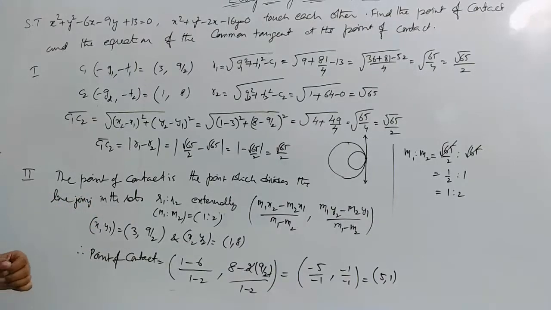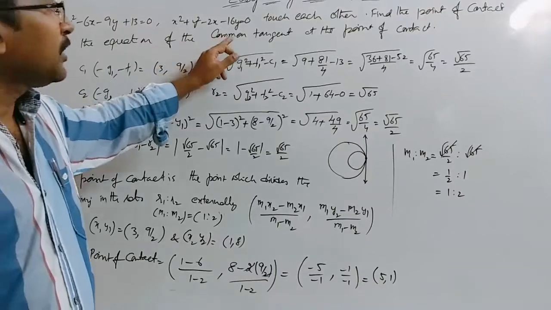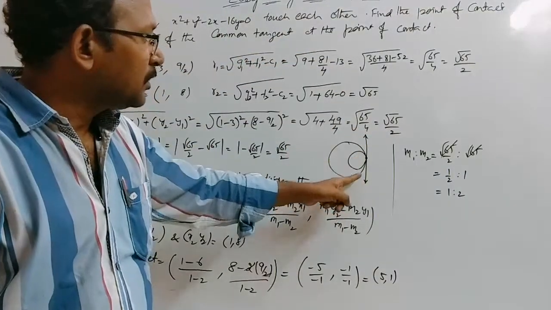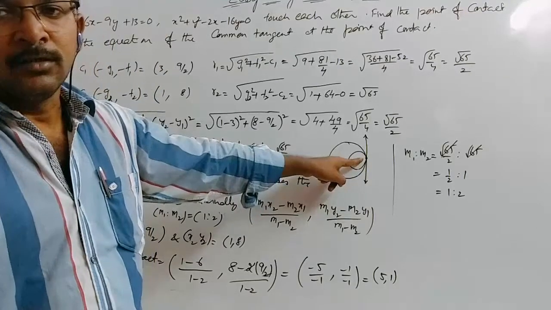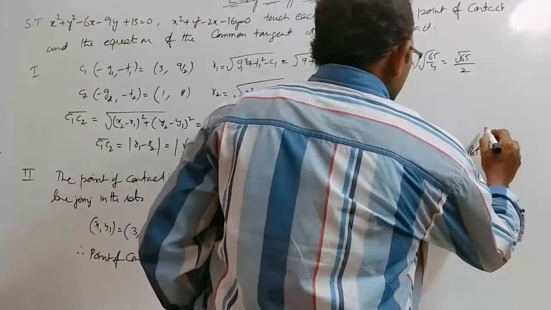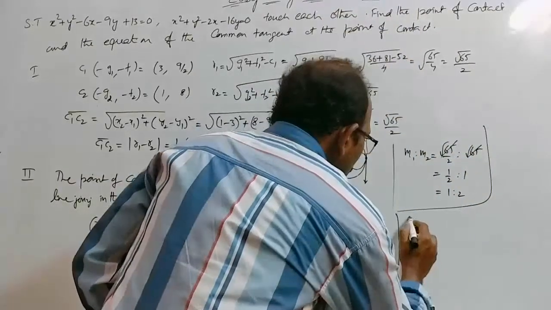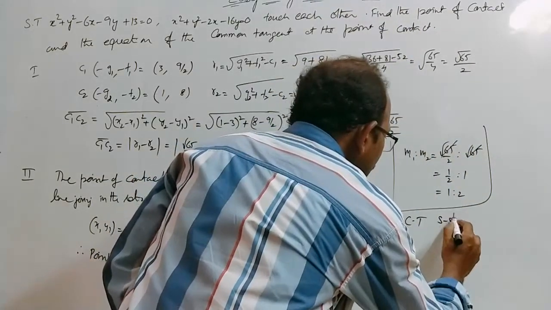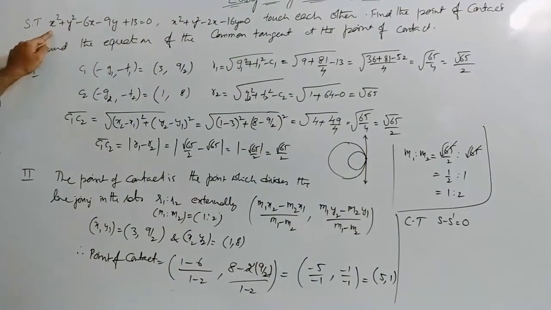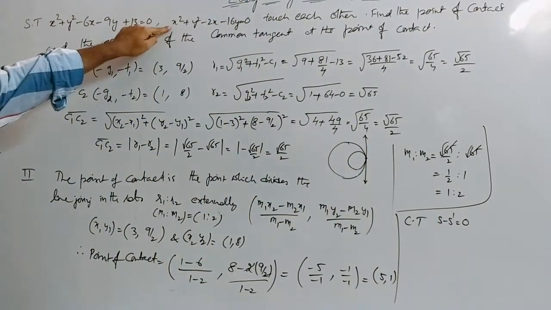Now let us come to the third part, and again in this third part we have to find the common tangent at the point of contact. That is, this is the common tangent at this point of contact. To derive this common tangent, let us make use of s minus s dash. Therefore, common tangent s minus s dash equal to 0. S is nothing but the equation of the first circle, s dash is nothing but the equation of the second circle.